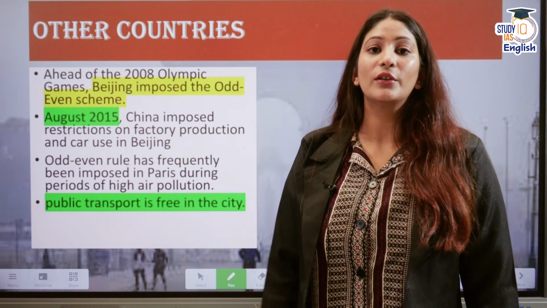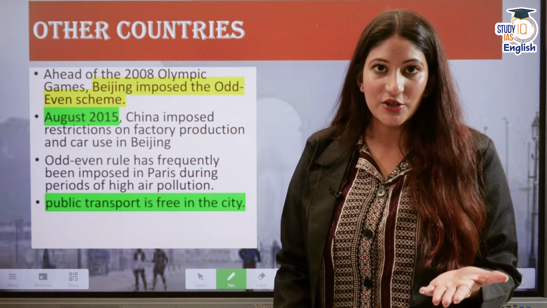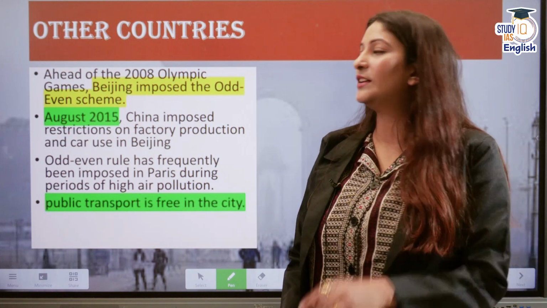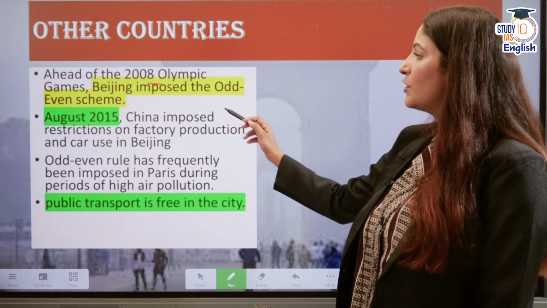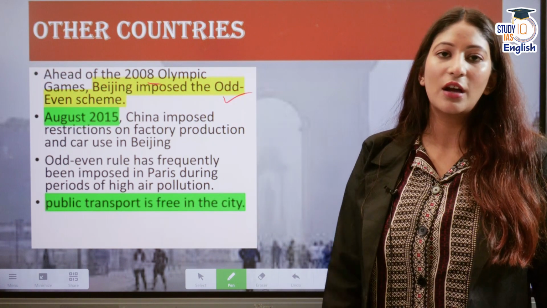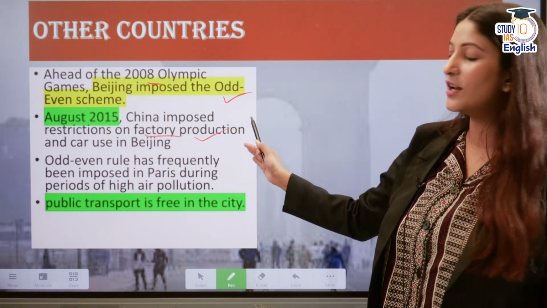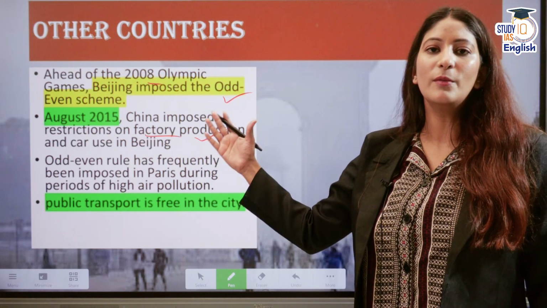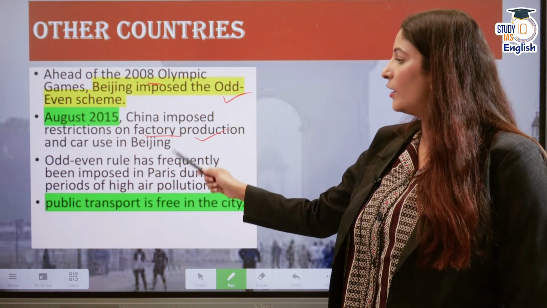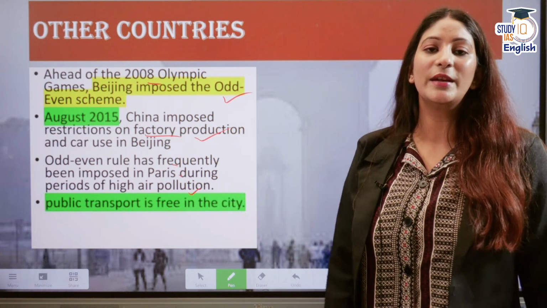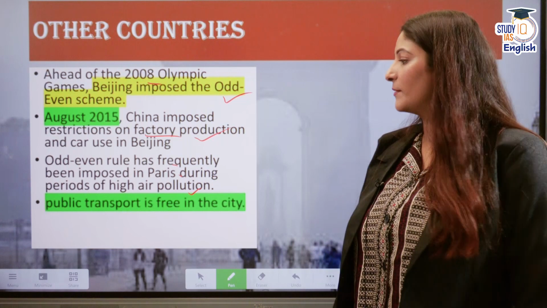And then other countries also did it. Remember, who instituted it? The USA did in 1979. Now, ahead of the 2008 Olympic Games, Beijing also imposed the odd even scheme. In August 2015, China again imposed restrictions on factory production and car use in Beijing. For 2 good weeks, the odd even rule was in application. Odd even rule has frequently also been imposed in France, specifically Paris, so that air pollution can be curbed.